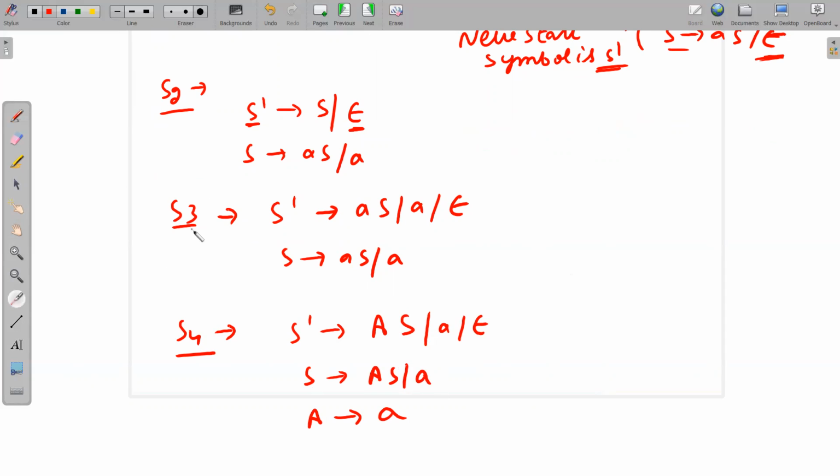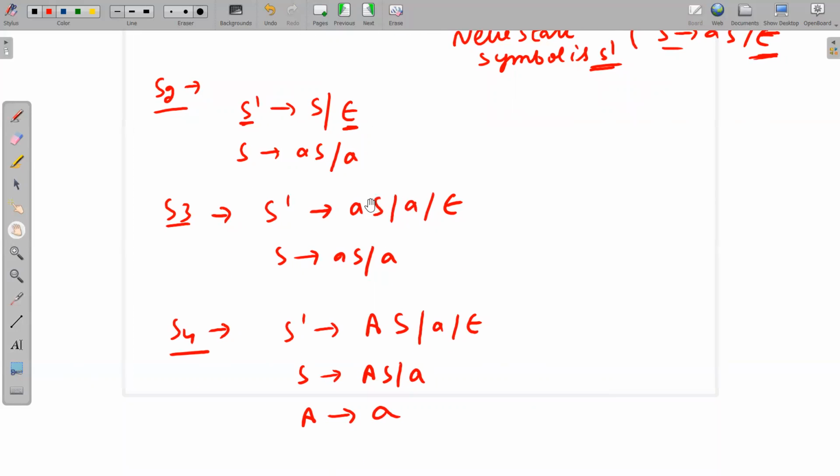See here carefully. This small a, I am replacing it with capital A, and this capital A will go to small a. That's it, so we have done our remaining things. I hope I have made the point clear to all of you. And some of you might get the doubt: sir, S implies a was already present, so why are we writing capital A?